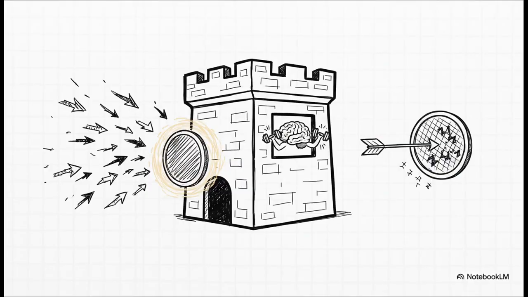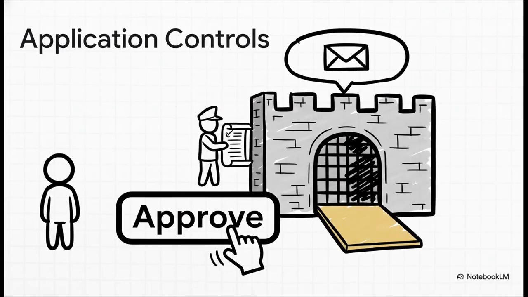To protect the model, we use something called input validation to block malicious prompts right at the door. We also use adversarial training, which is basically training the AI on tricky or deceptive examples to make it tougher and more resilient. And finally, you have to have output filters to make sure the AI doesn't say or do something harmful. Now, on the application side, everything, and I mean everything, revolves around user trust.